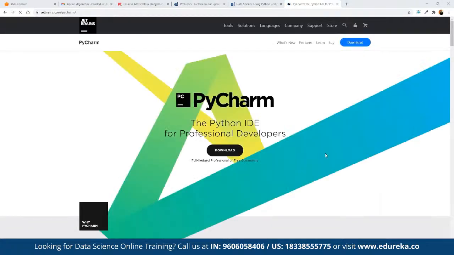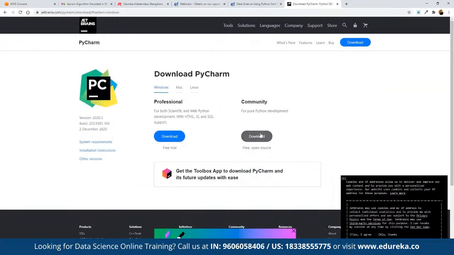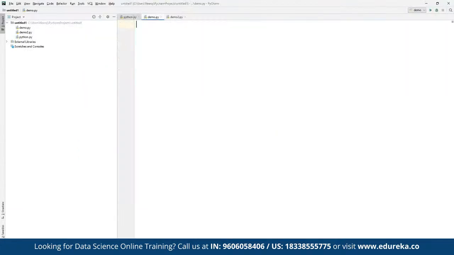All right, so in the meantime, we are also going to install PyCharm as our main IDE. In case you want to work on Python, then we can make use of the PyCharm IDE, which is one of the most popular IDEs for getting started. PyCharm is also offered as a free tool, that means it is offered as a community edition. So you can use it as a community tool in order to get started. Once we have access to it, we can open this up. All right. So here we can get started.